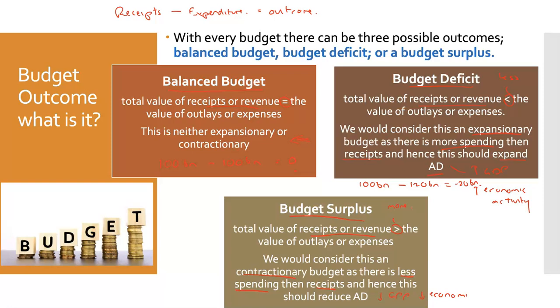And you might be going, why would we ever want to do that? Why would we ever want to reduce GDP, reduce activity? This typically happens if we have high inflation or we're having to pay back some of the deficits in the past. And we'll go into that in future videos. So here could be an example where a government has $100 billion of receipts, so we're keeping that quite similar to each one, but the government only spends $80 billion of it, which means we have a positive $20 billion.